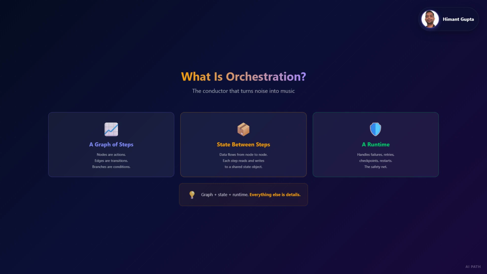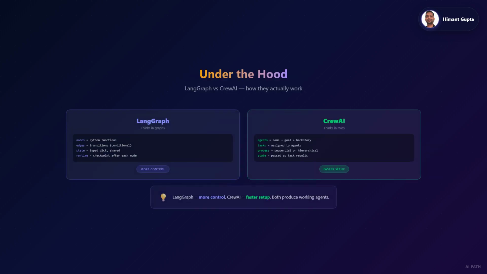Orchestration gives you 3 things. 1. A graph of steps. 2. State that flows between those steps. 3. A runtime that handles failures and restarts. That's it. Everything else is just details. Let's look at how the 2 biggest frameworks actually work.